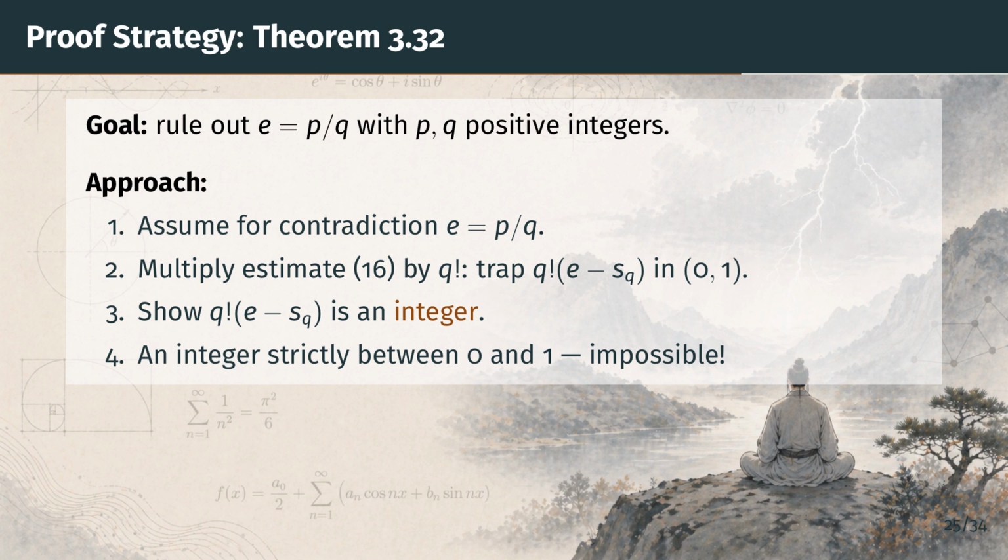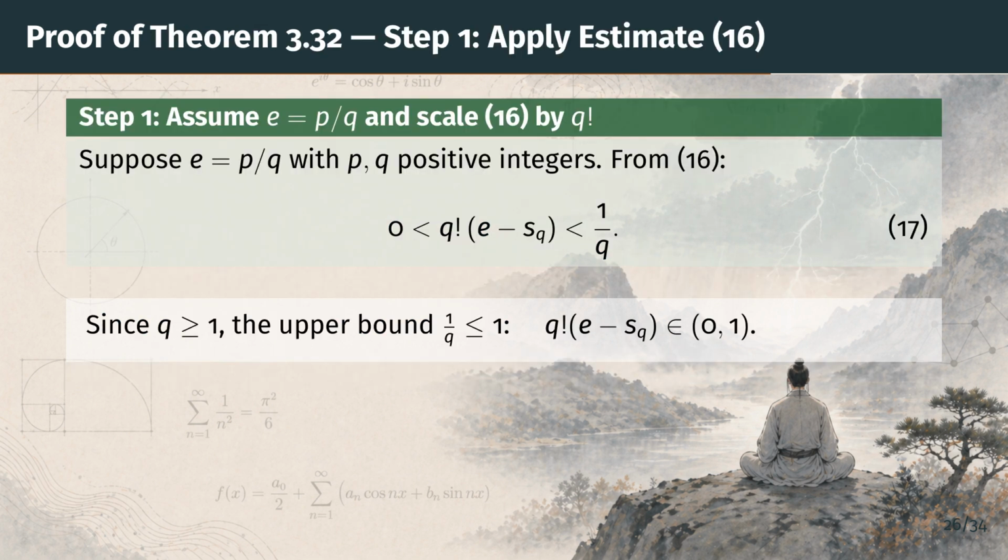Let's carry it out. Step 1. Assume E equals p over q with p and q positive integers. Estimate 16, applied with n equal to q, says that E minus s sub q lies strictly between 0 and 1 over q factorial times q. Multiply that whole inequality by q factorial. The result, equation 17, says that q factorial times the difference E minus s sub q lies strictly between 0 and 1 over q.